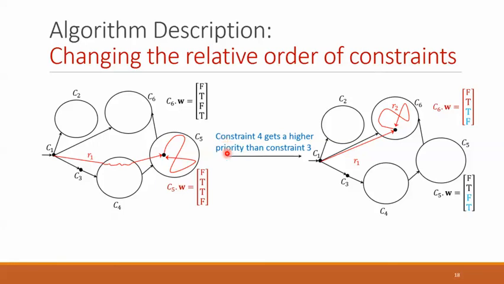Here in this example, the fourth constraint gets higher priority than the third constraint, and accordingly, C6 becomes an optimal strongly connected component and the robot synthesizes a new lasso.